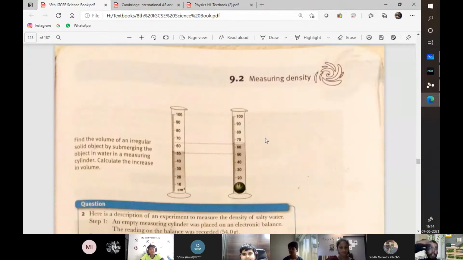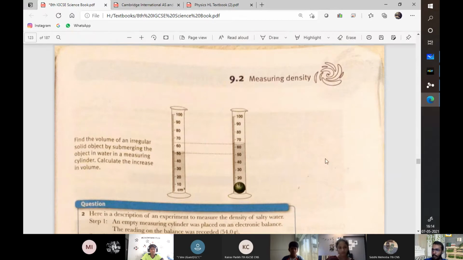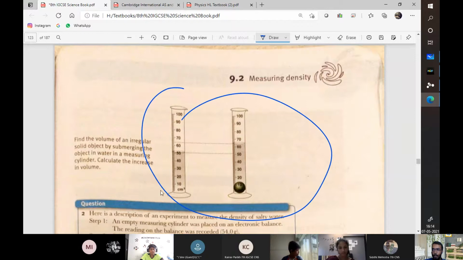Now, you can measure the volume of an irregular object like a rock or something by using a measuring cylinder or a Eureka can. The concept is pretty much the same. You fill the measuring cylinder up to a certain mark, let's just say 50 ml here as it is shown in the diagram. Okay, you fill it to the 50 ml mark and then you drop your irregular object within it.